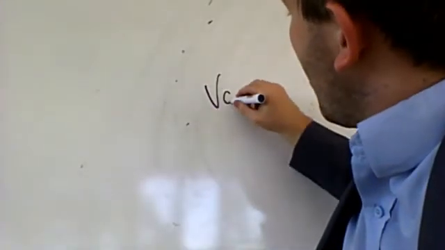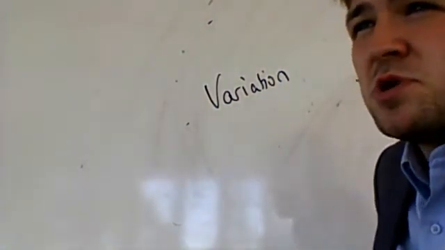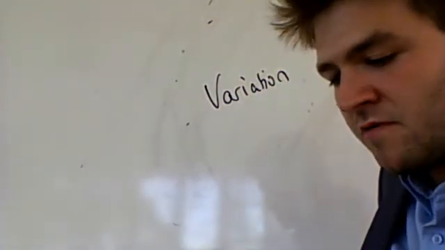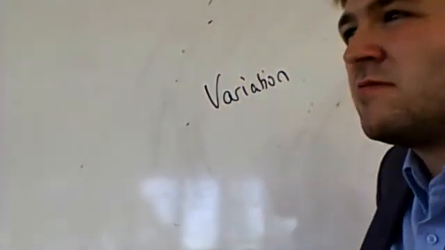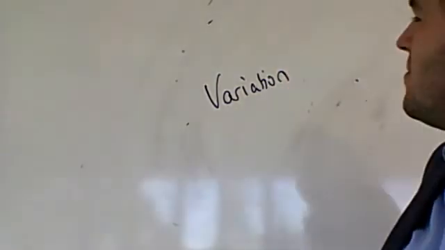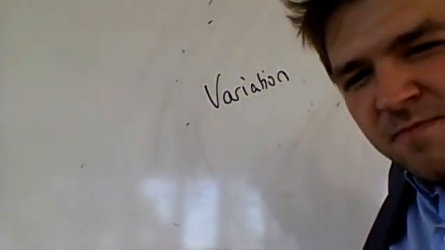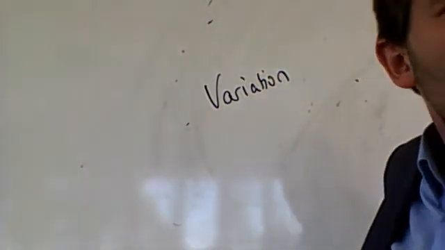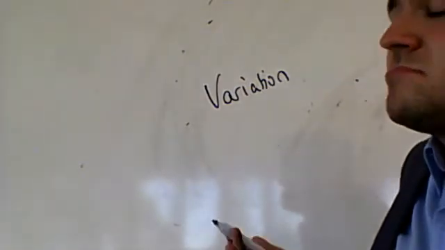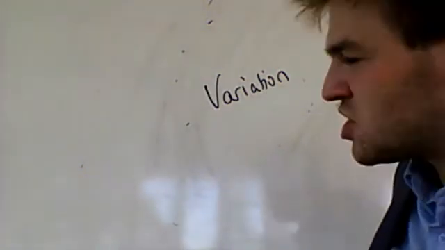This is what we call variation. There are differences between myself and you in Year 6. I am older, for a start. I have learnt more things. I've done more education. I am stronger, much stronger, much stronger. So lots of these things here. With variation, there are differences. We can go around the class and we can see different hair colours, different heights, different things that we know as well. Lots of different types of variation we have.